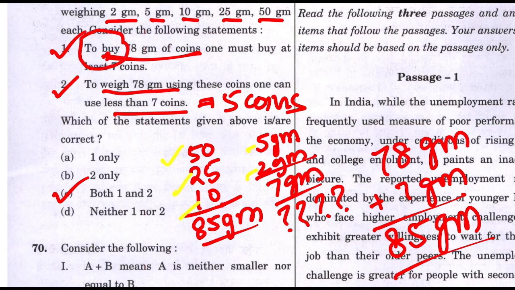In the first case, you went to the market and you bought 78 grams of coins. In the second case, you did not go to the market to buy 78 grams of coin. You went to the market to buy 78 grams of onion, and you want to weigh those onions. Right? Simple. Just understand the difference in the two scenarios.